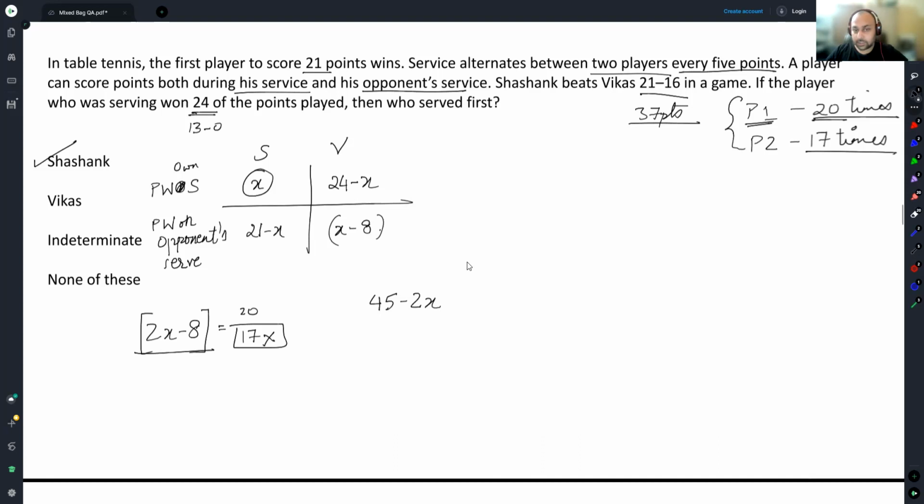Or if you want to go this path, 45 minus 2x is either equal to 20 or equal to 17. Can this be equal to 20? No. Then x will turn out to be a decimal. This is not possible. So 45 minus 2x is 17. So Vikas has served 17 times. So Shashank has served 20 times. Therefore, so on and so forth.